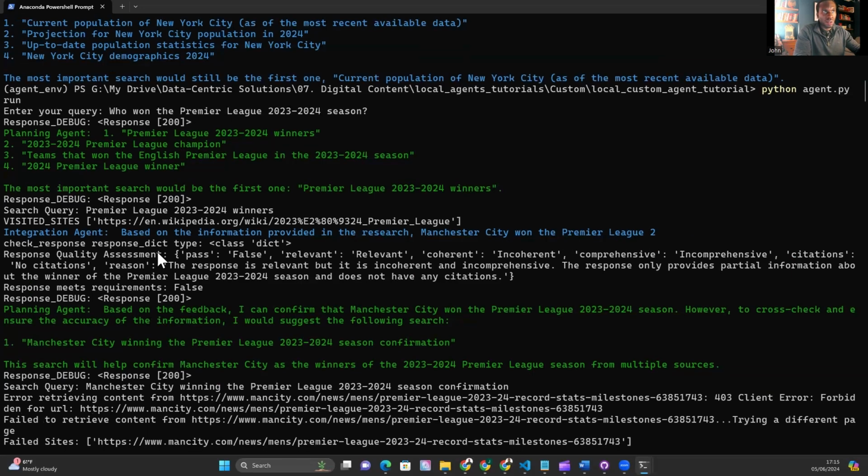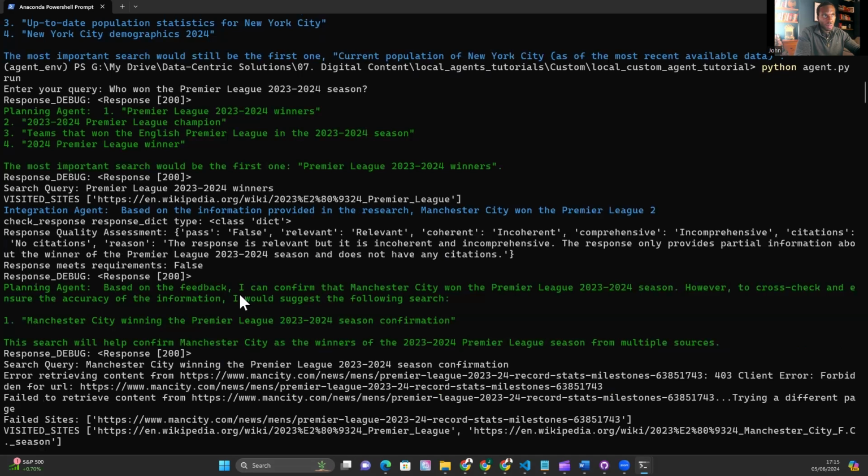And what's interesting is, obviously, we've failed this because we haven't provided any citations. And you can see that the quality assessment process says the response is relevant, but it is incoherent and incomprehensive. The response only provides partial information about the winner of the Premier League 2023-2024 season and does not have any citations, which I would agree with. So that quality assessment is working well.